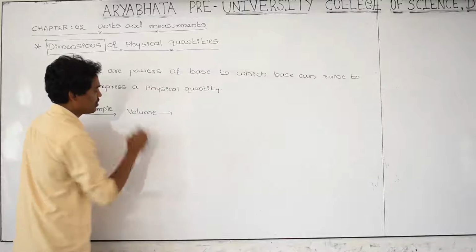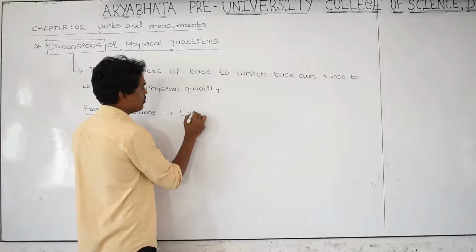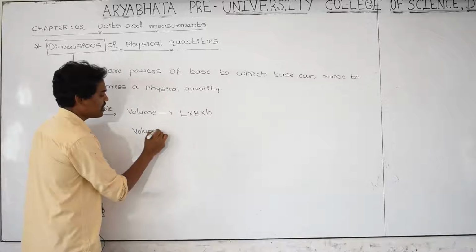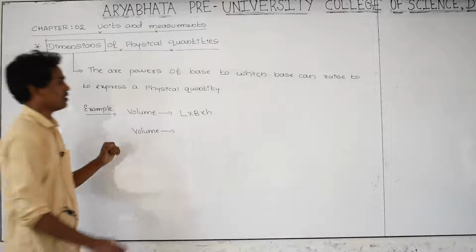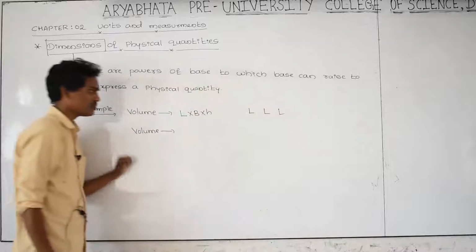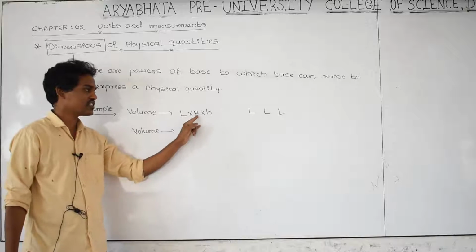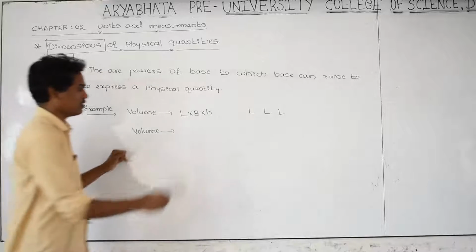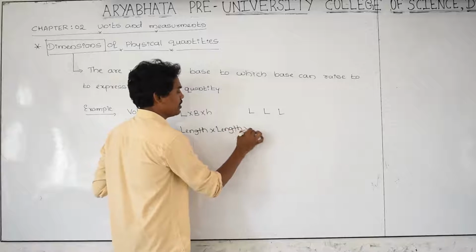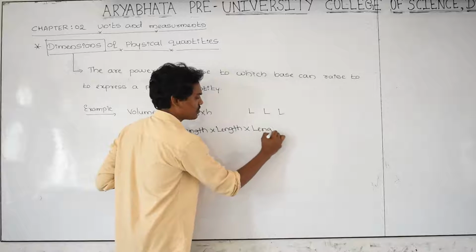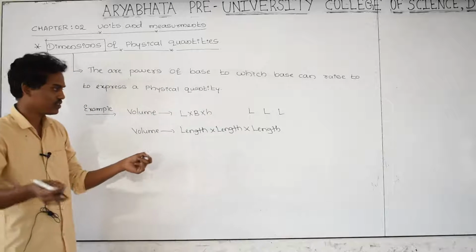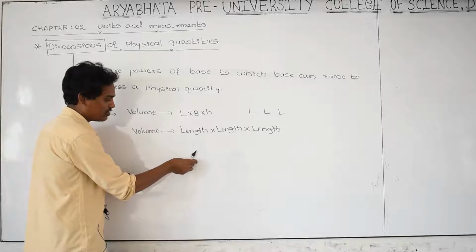Volume is a physical quantity. What is the formula of volume? Length into breadth into height. But I have to write volume easily. The dimension of length is L, breadth is L, height is L. L into L into L. Length, breadth and height are all lengths.